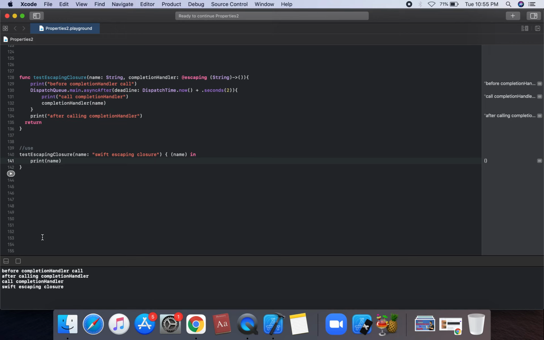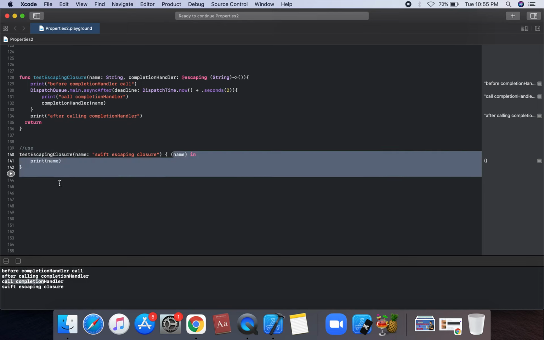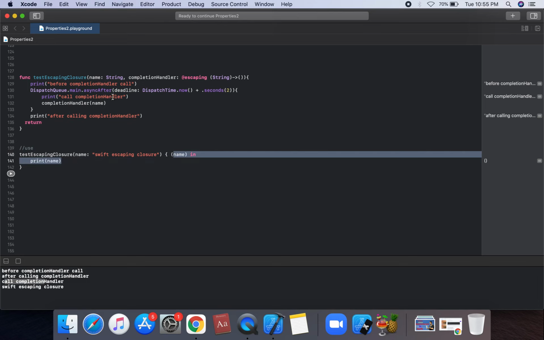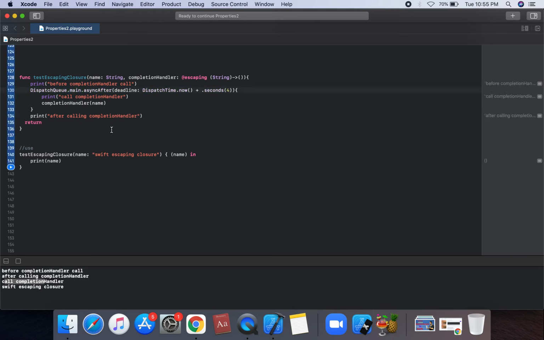The first print is before completion handler is called, and the second is after completion handler. The second call is after the 2 second wait, and after calling this completion, the Swift escaping closure is called with the string parameter name. Suppose we change this to 4 seconds and run it.